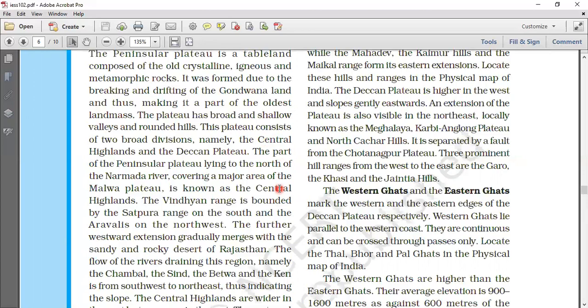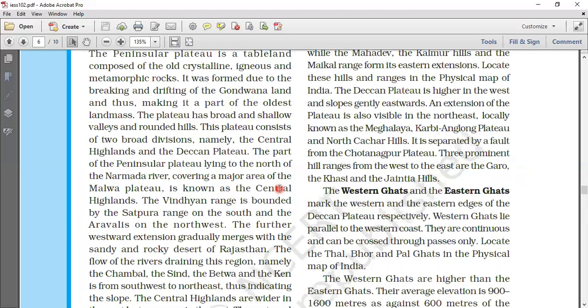The Vindhyan Range bounds the Central Highlands on the south and the Aravalli Range on the northwest. The flow of rivers draining this region, namely the Chambal, the Sindh, the Betwa, and the Ken, from southwest to northeast, indicates a slope.